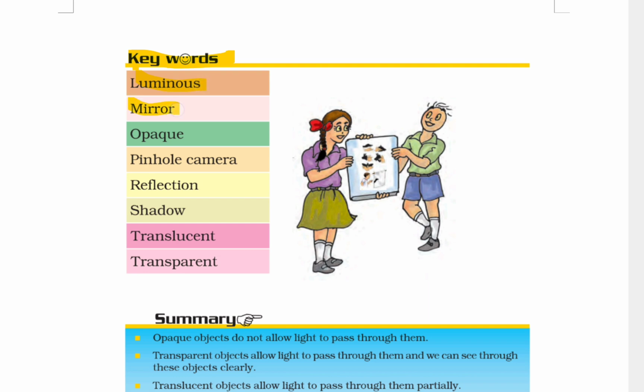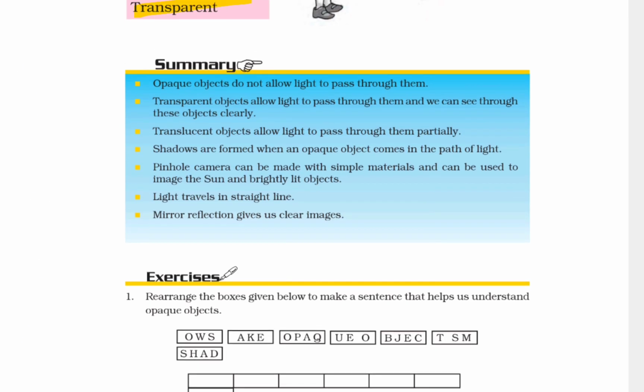Keywords: luminous, mirror, opaque, pinhole camera, reflection, shadow, translucent and transparent. Opaque objects do not allow light to pass through them. Transparent objects allow light to pass through them and we can see through these objects clearly. Translucent objects allow light to pass through them partially. Shadows are formed when an opaque object comes in the path of light.